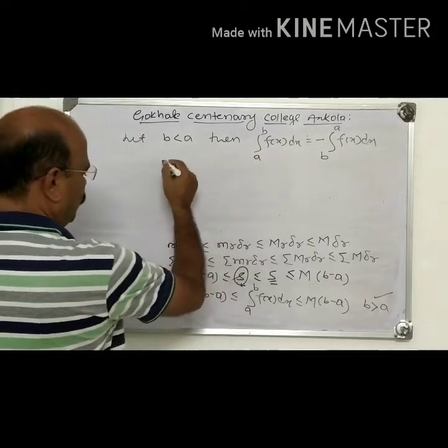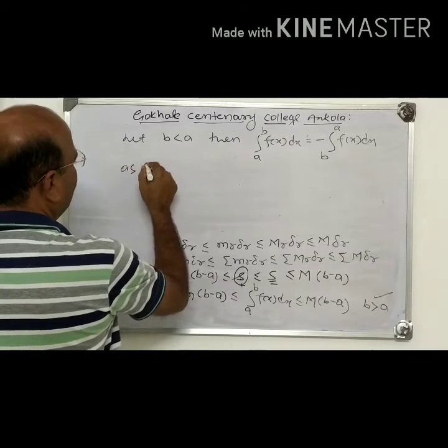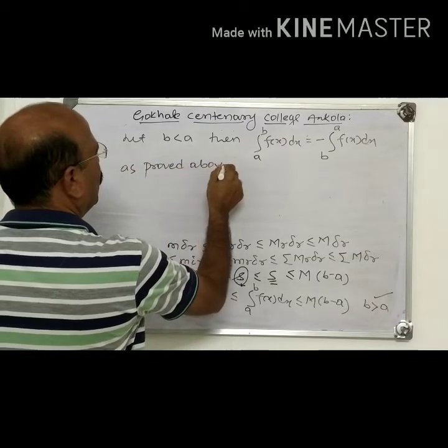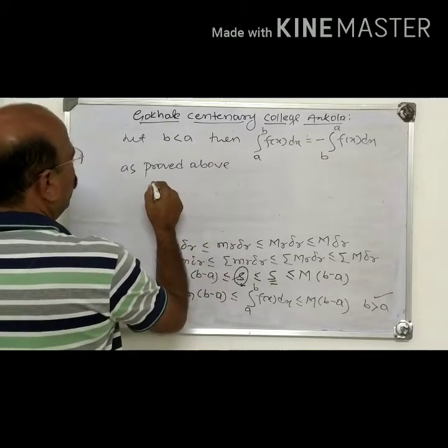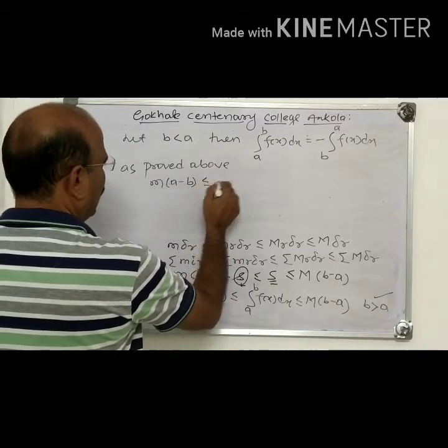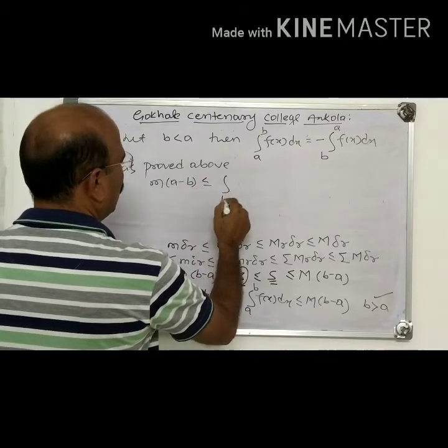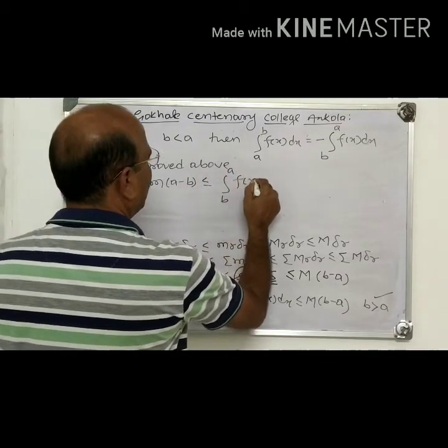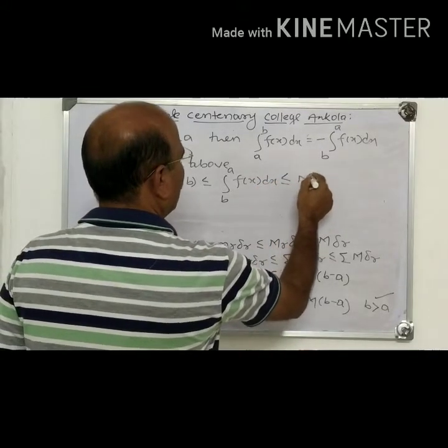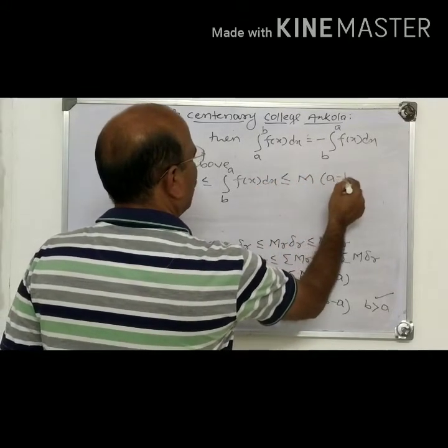For that, as proved above, here we prove that m into a minus b is less than or equal to the integral from b to a of f(x) dx, less than or equal to capital M into a minus b.